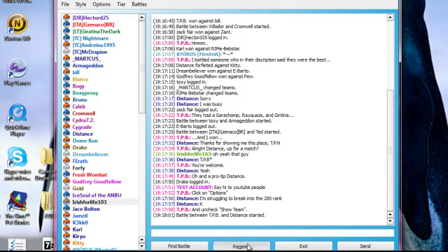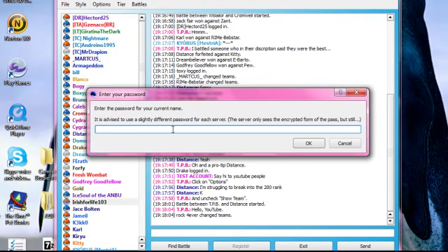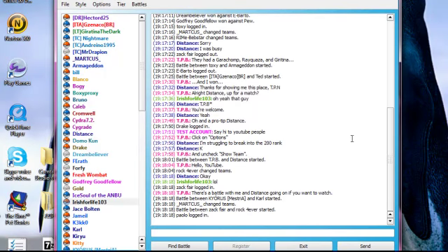And yeah, register. Now this is if you want to keep your name yours. Register. And this pops up with a little window where you can put in a password, and that means that whenever someone logs on with the same name, they have to put in your password. And obviously, if you set the password, you can get in there, unless you suck and your password's really bad.